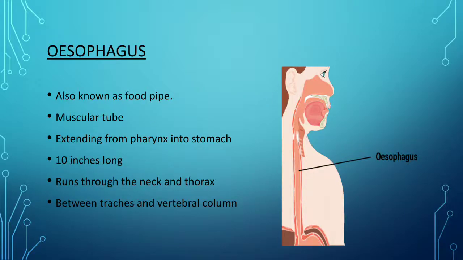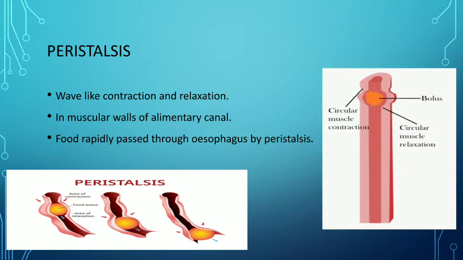Now another part of the alimentary canal is the esophagus. It is also known as the food pipe. It is a muscular tube extending from the pharynx into the stomach. It is about 10 inches long. It runs through the neck and thorax. It is present between the trachea and the vertebral column.